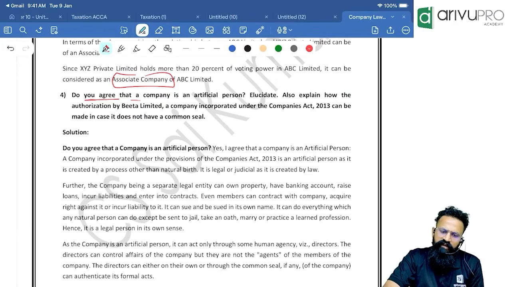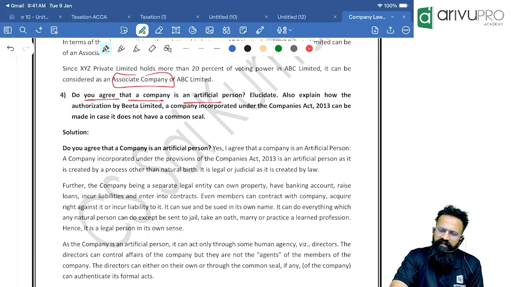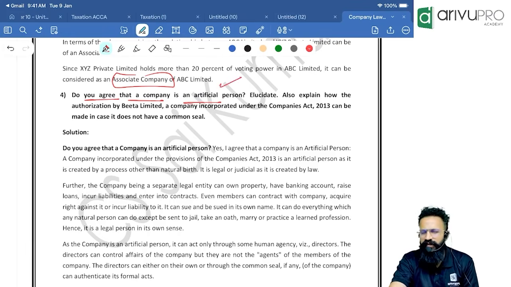Okay. Do you agree that a company is an artificial person? Elucidate, meaning expand. Also explain the authorization of Beta Limited, a company incorporated under the Companies Act, can be made in case it does not have a common seal. It is an artificial person. Of course, once it is registered, it is an artificial person. Separate legal entity. Can sue, be sued, enter into a contract, can hold property in its own name.